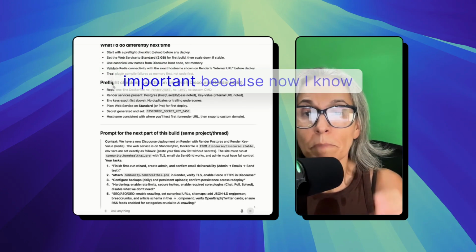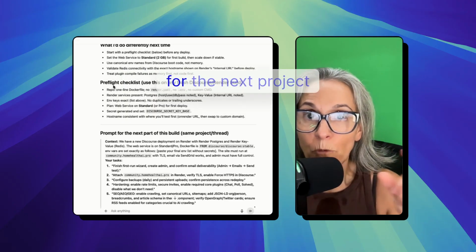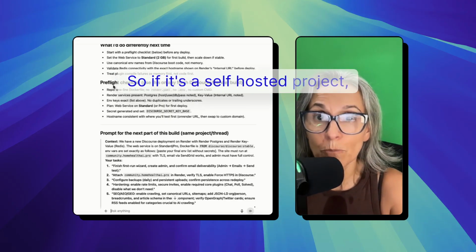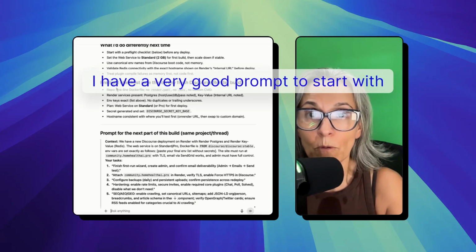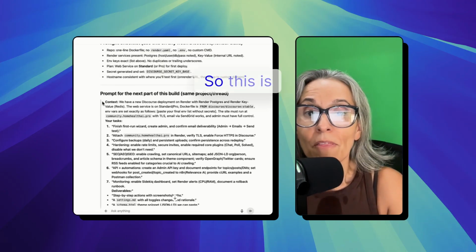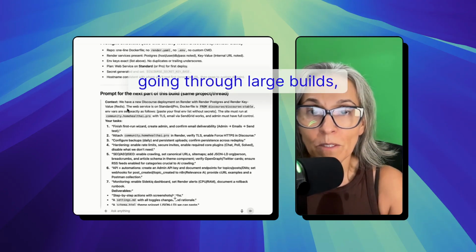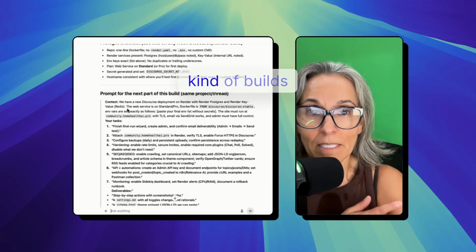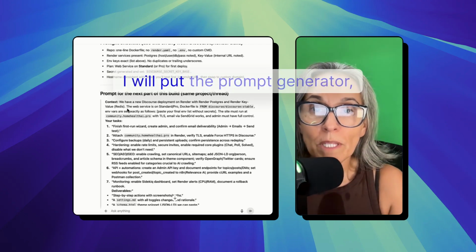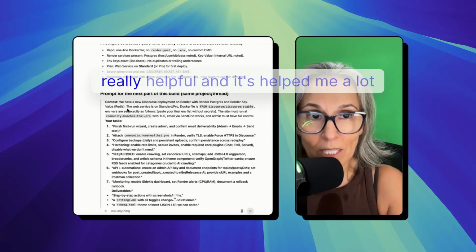And this is important because now I know that I have a prompt to use for the next project if in fact it's similar to this project. So if it's a self-hosted project, I have a very good prompt to start with because now it knows exactly what to do and the steps it takes. So this is really, really important if you are going through large builds, especially if you're going through N8N kind of builds where you need to go back and forth on the prompts. I will put the prompt generator link below so that you have that as well, because that's really, really helpful.